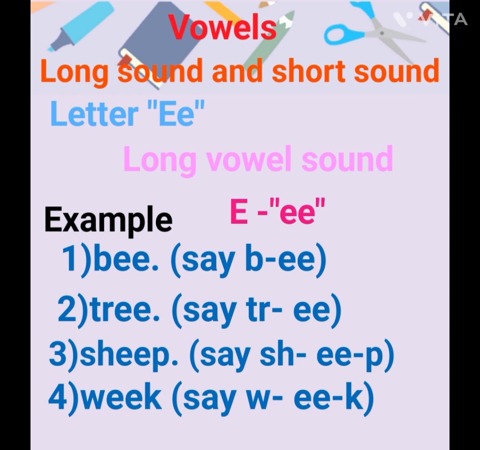For example, B, E, E: bee; T, R, E, E: tree; S, H, E, E, P: sheep; W, E, E, K: week. In these examples, there are two vowels. The first E is the speaking vowel, so it says its long sound E, and the second E is silent.